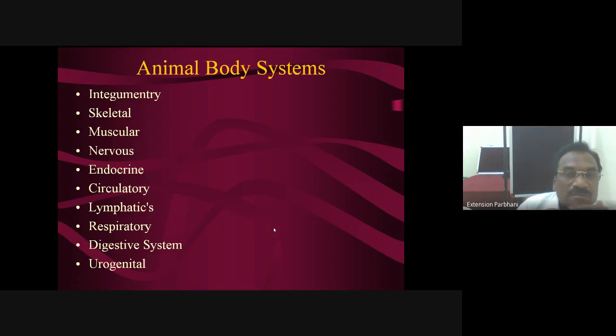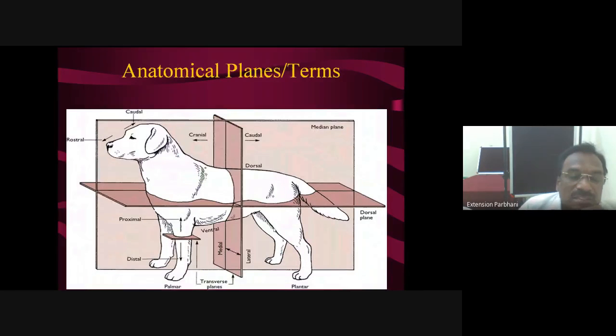Then next, see, these are anatomical planes. How these sections are taken. This is the longitudinal plane. From the central midline, a section is taken. Then sagittal, parasagittal, transverse. Again, the transverse plane divides the animal body into head region and tail region. Again, that is another plane.